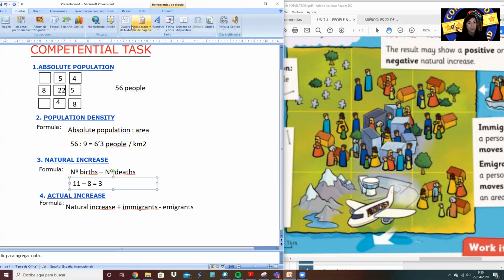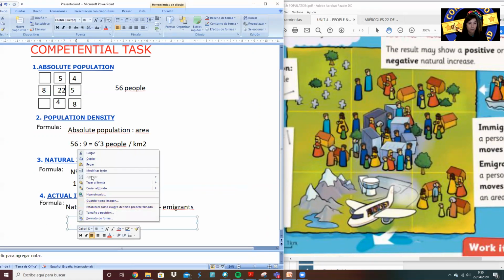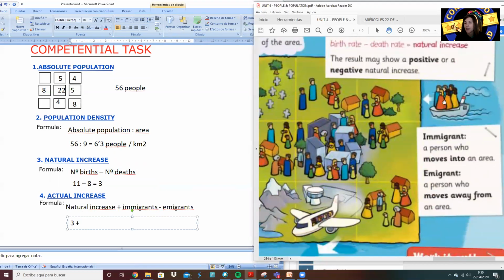So let's calculate the actual increase. The natural increase is 3, so I can write the number 3. Plus how many people arrived in this community? I understand that these are the people that arrived, they're here. These are the immigrants, that are coming from a different country.